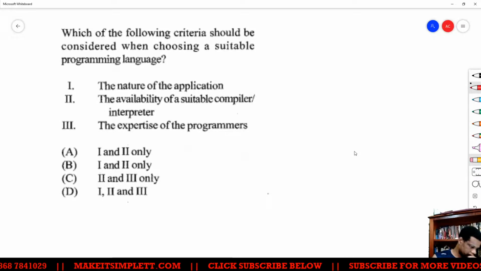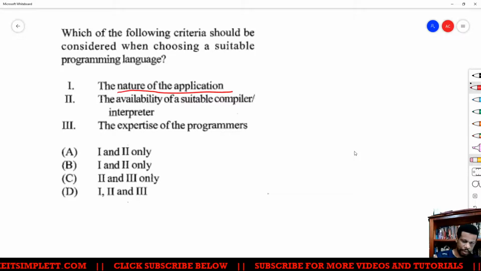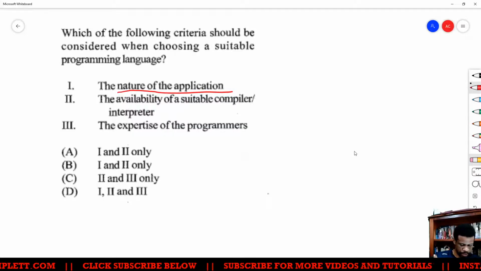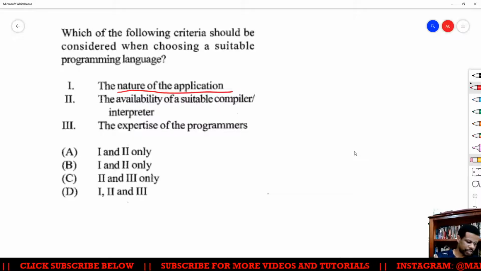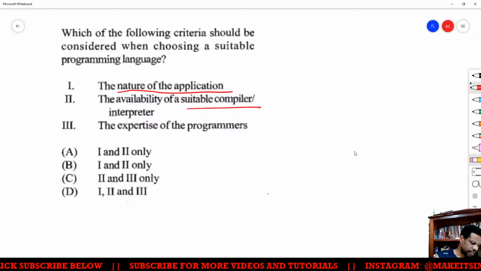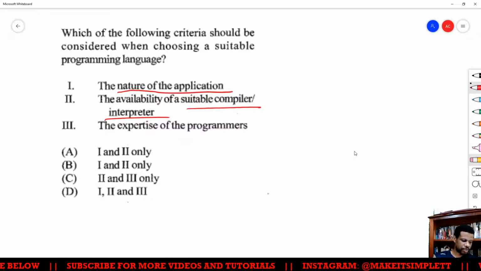Right, when choosing a suitable programming language, you should consider the nature of the application, because if you want to program for the web, you need a particular programming language. Availability of a compiler or interpreter, yeah, if you're on a computer that doesn't have that particular compiler or interpreter, it makes no sense to write the program.